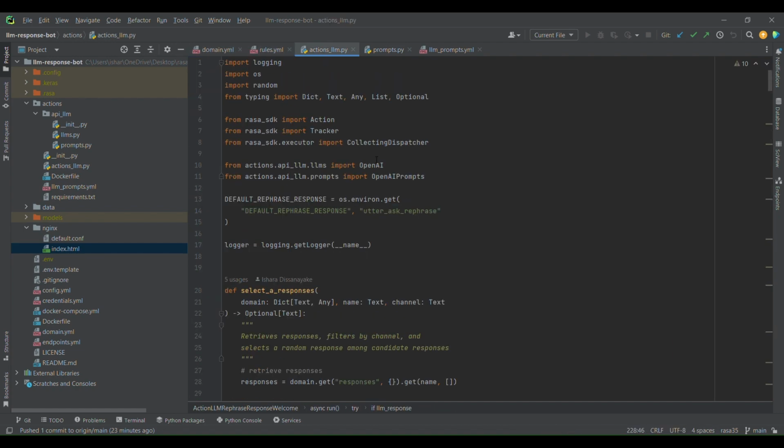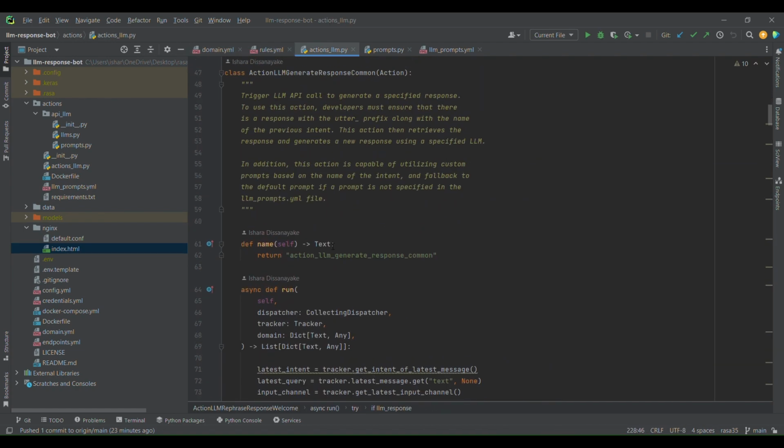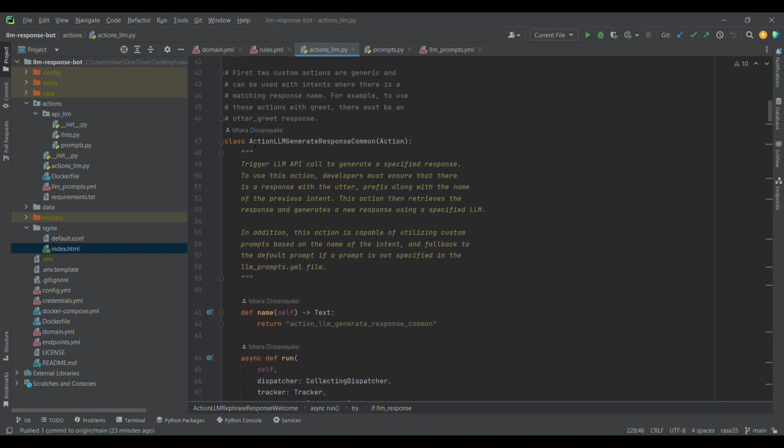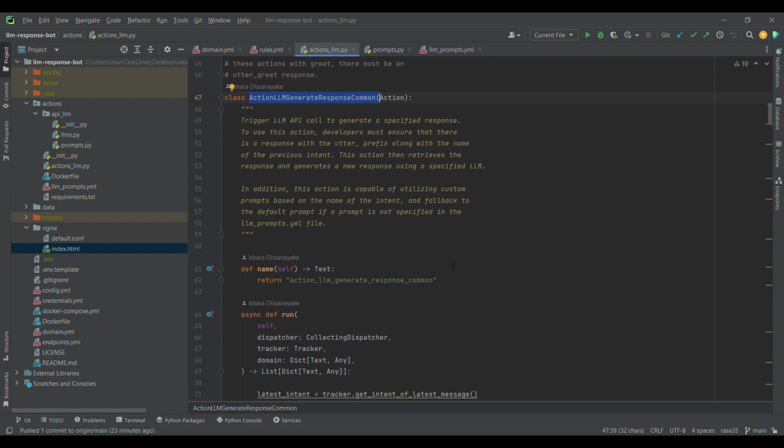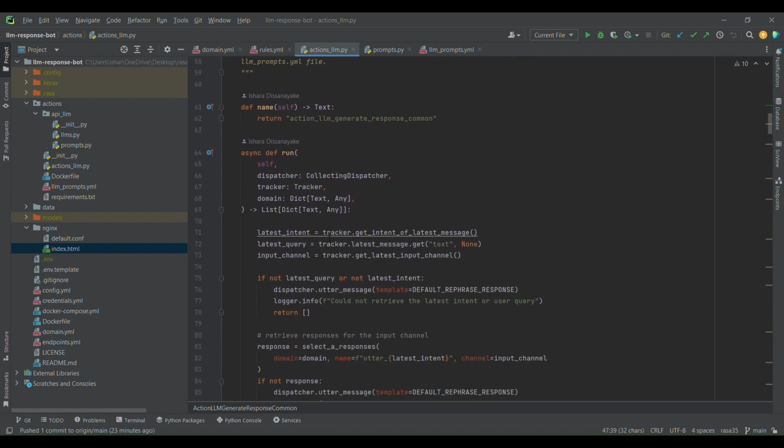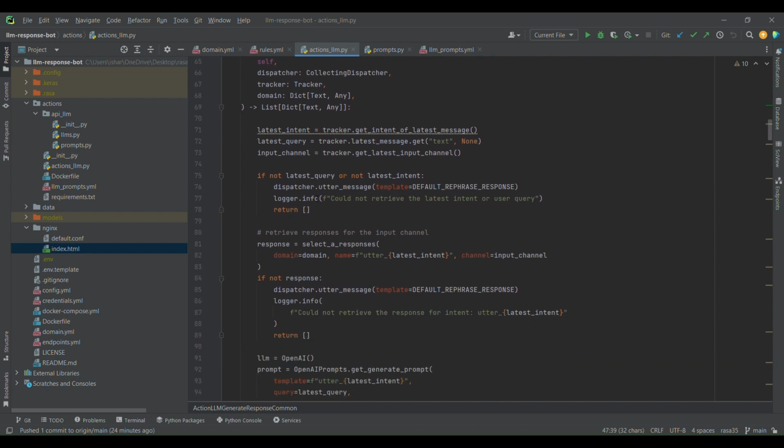If we take a look at the actions file and scroll down a bit, we can find the two main actions that I showed in the rules file. Here we can see action LLM generate response command. This is a custom action responsible for executing that. It generates from structured responses, like I said. It is able to automatically get the response from the domain.